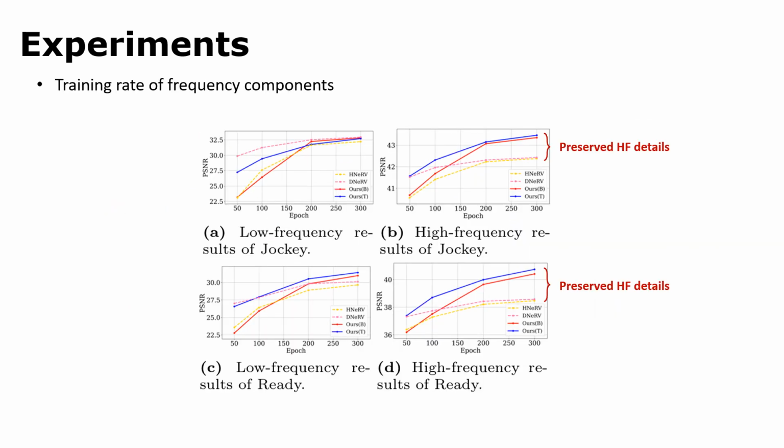Jockey and ready sequences contain fine textures and motions, yielding some high-frequency components that are challenging to represent with an implicit neural network. According to the training rate graph, the low-frequency components are steadily trained to reach the convergence points, producing similar performance compared to the tested methods. However, while the previous methods fail to efficiently learn the high frequency, our methods achieve significantly improved performance with increasing encoding time. These results verify that our model could mitigate the spectral bias and successfully preserve high-frequency components.